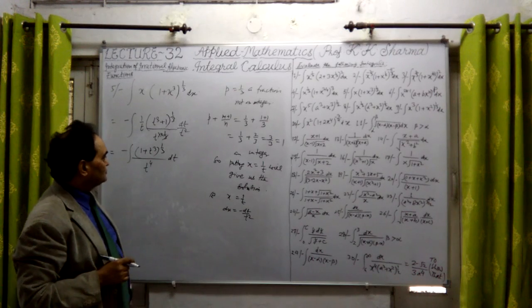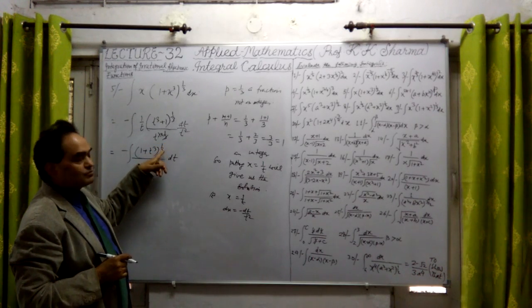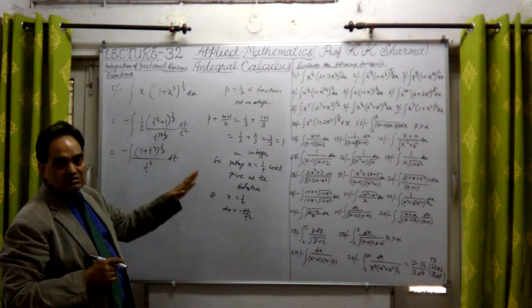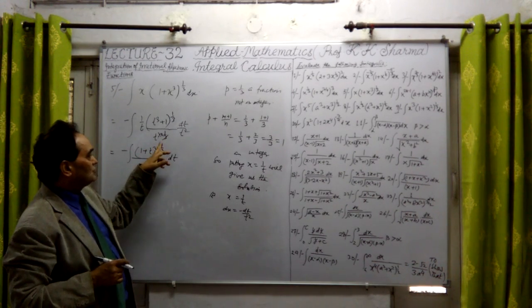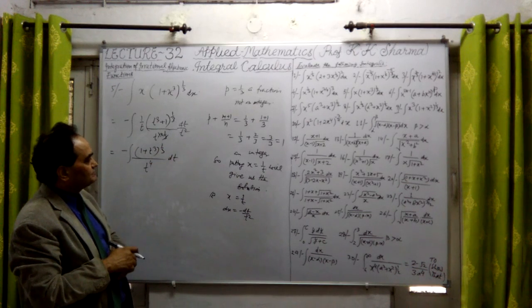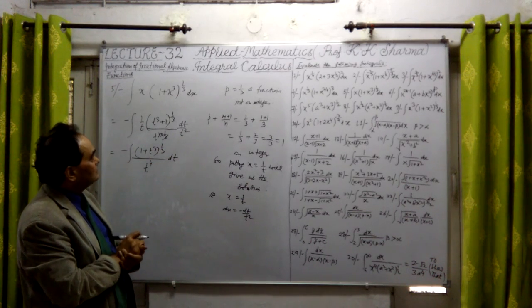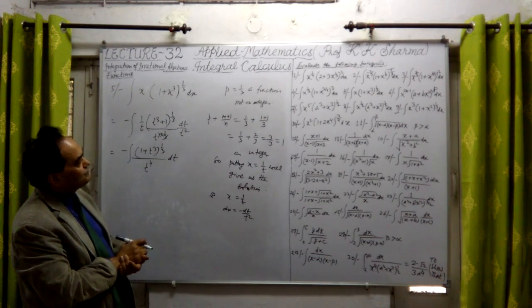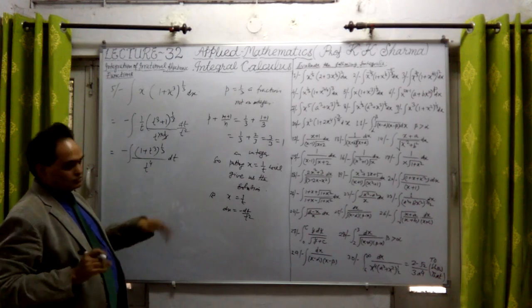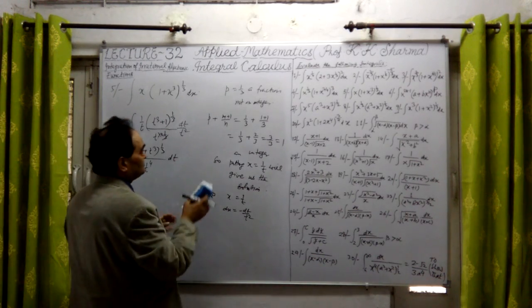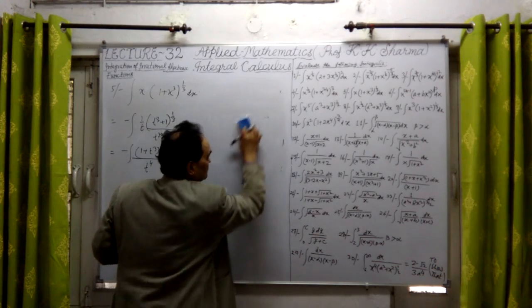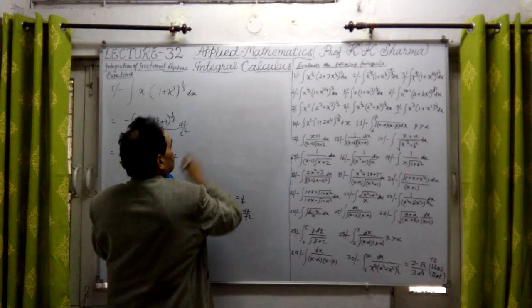Now what do we have to substitute? Because this power is 1 upon 3, we have to substitute 1 plus t cube equal to u cube, so that this power will be removed. So first we substituted x equal to 1 upon t, this is the first substitution.